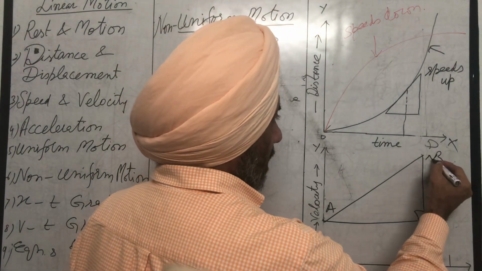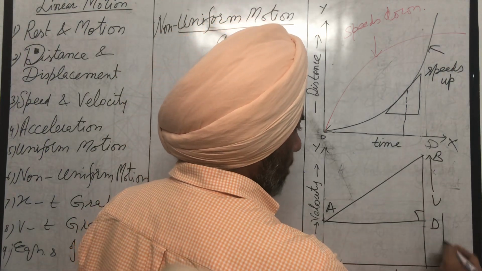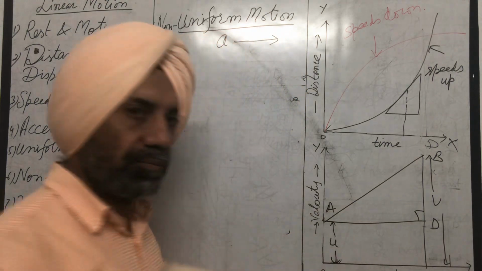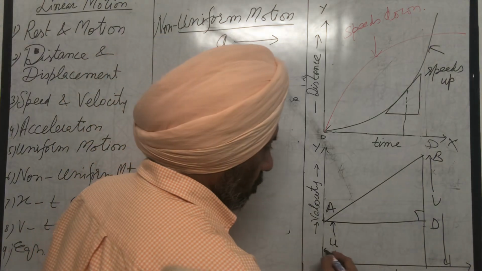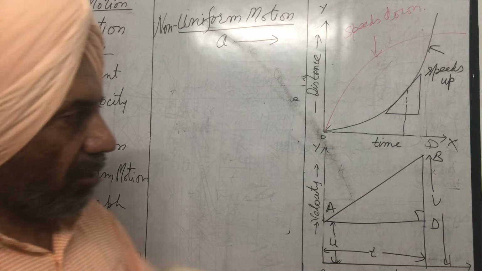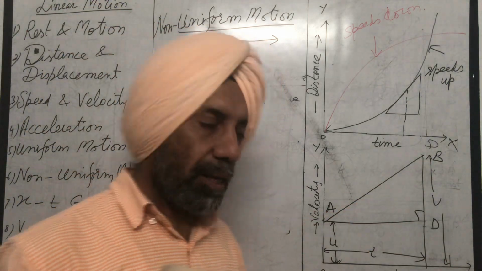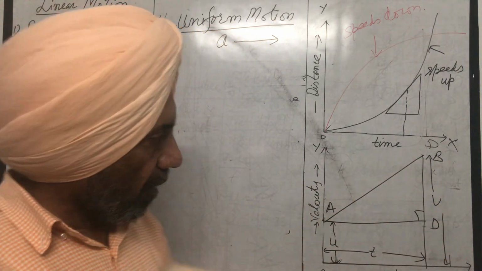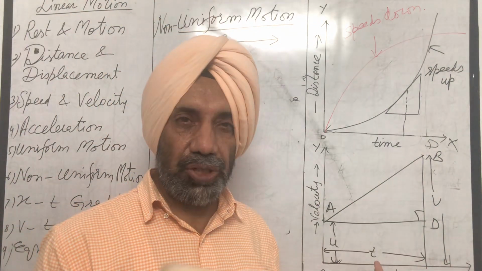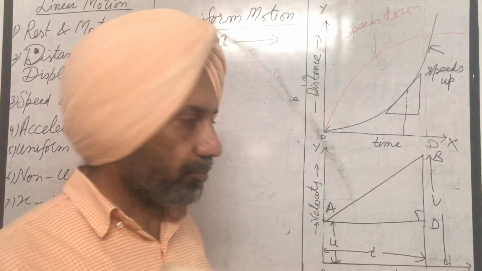Then let v be the final velocity after time t, u the initial velocity, and t the time after which we have to calculate final velocity v. So from this graph we can derive all the three equations of motion, which are very important.